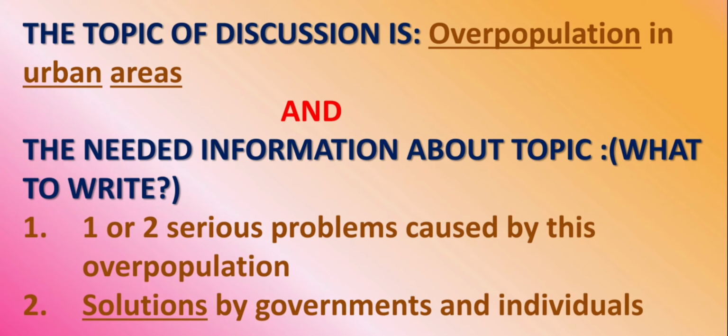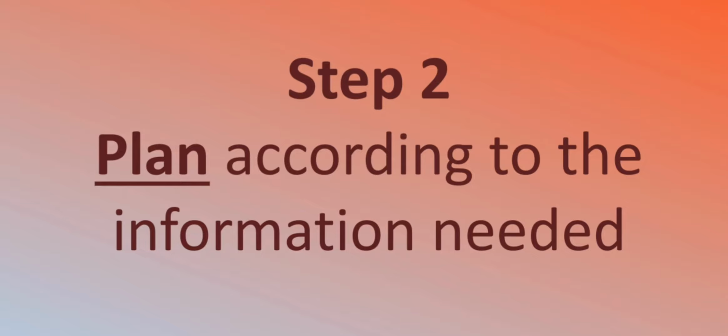Here from the base statement, we see that the topic of discussion is overpopulation in urban areas, and the instructions clarify that what we have to write here is one or two serious problems caused by this overpopulation in cities and some solutions by governments as well as individuals. Once we have understood the topic, the second step is to plan according to the information needed. From the instructions, we already know that we have to write about the problems caused by overpopulation in cities and their solutions.